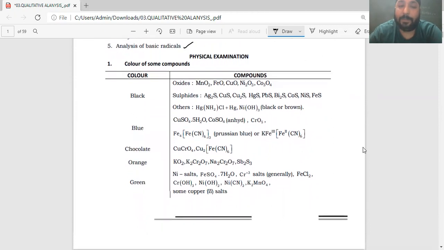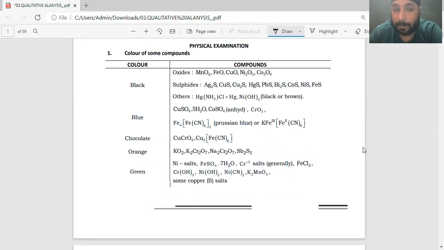Now, in physical examination, the very first point is the color of a compound. It gives an extra edge to a student if you know the color of a particular salt, because then he can relate the kind of reaction which is given in a word problem, which is supposed to come in JEE Advanced. Now, these are the salts which have black color, right? MnO2 is there, FeO is there, CuO is there, Ni2O3 is there, and Co3O4 is there. See, the thing is, Ni plus 2 salts are generally green, but don't get confused with Ni plus 3 over here, right? So the nickel oxidation state here is Ni plus 3, which will have a black color.